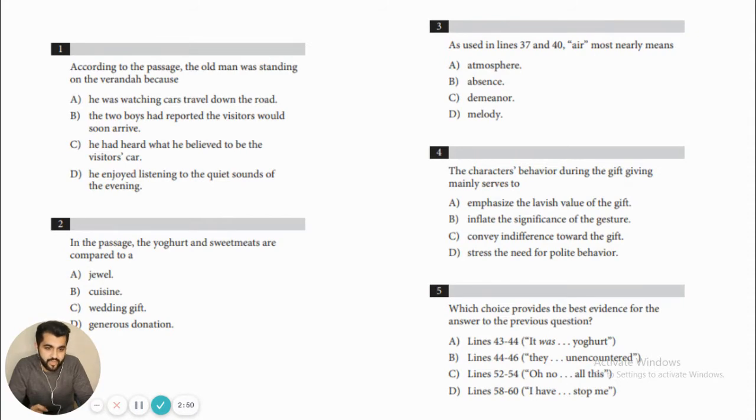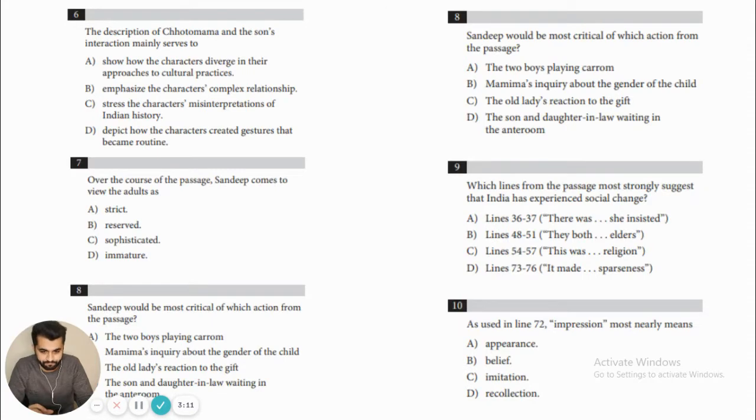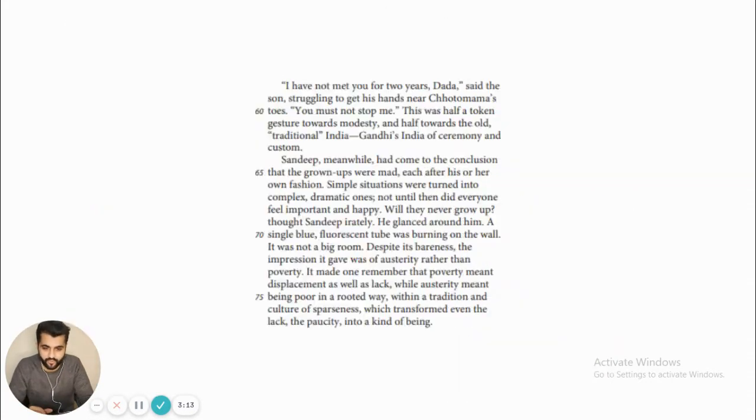Then in question 3, as used in lines 37 and 40, the air most nearly means, right? So we have the word air here. Then question number 1: the old man was standing on the veranda, right? So whenever in the passage an old man is standing on the veranda, we know that we have to read that part super carefully. And you can do it for the rest of the questions as well.